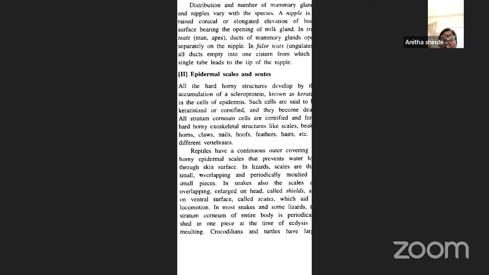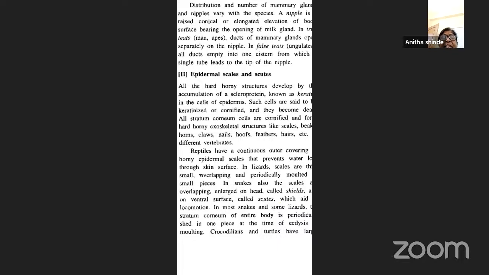Actually, the epidermal scales, beaks, horns, claws, nails, hooves, feathers, and hairs are hard horny structures, and they are derived from the accumulation of a scleroprotein known as keratin. And this keratin, as you all know, consists of dead cells. So we can say that the epidermal scales and all those things are derived from the keratin, which is present in the epidermis.